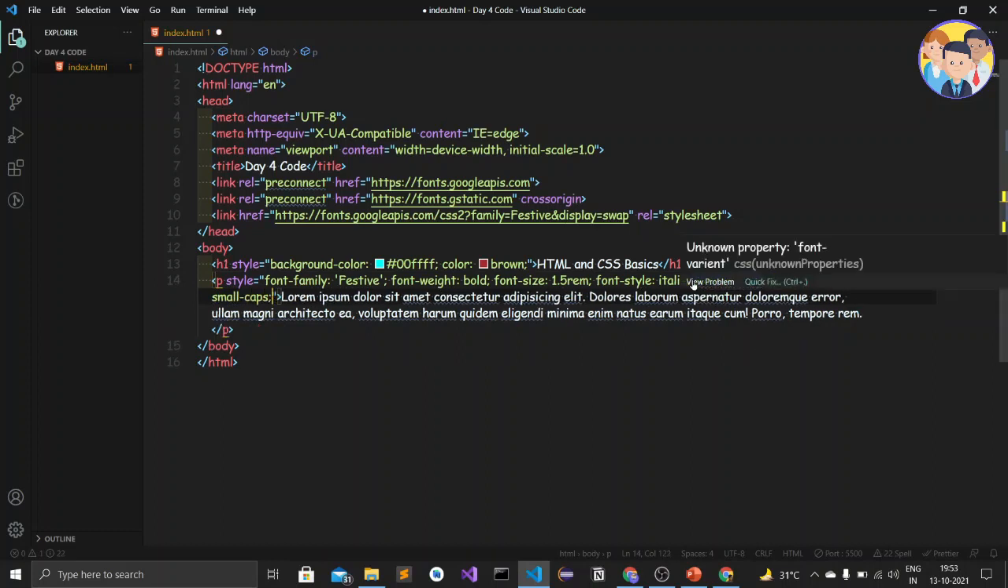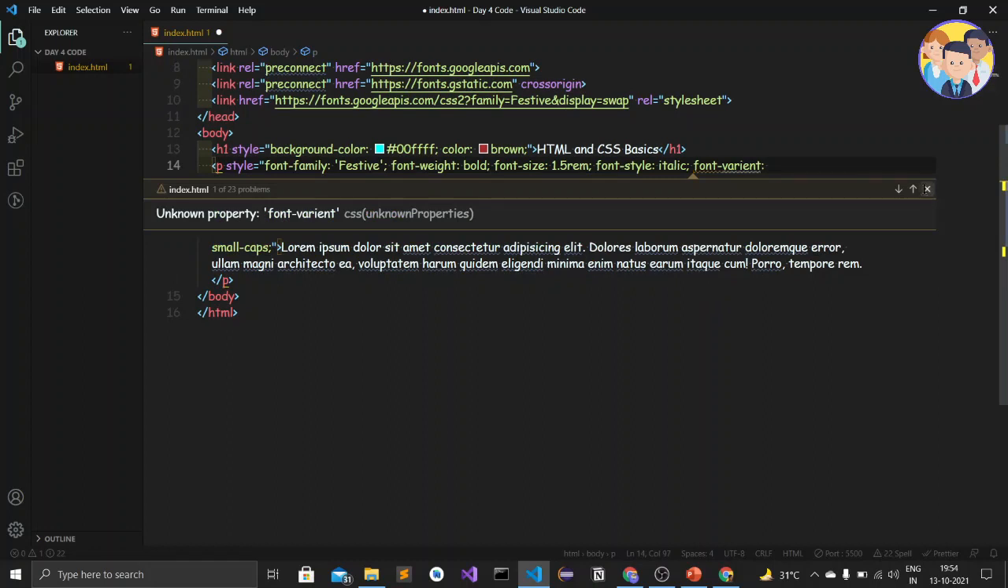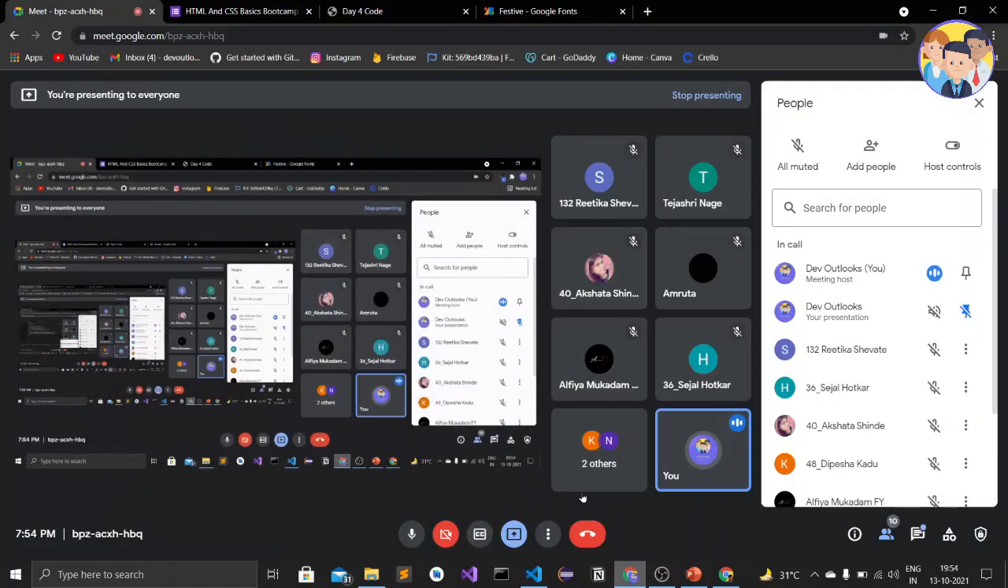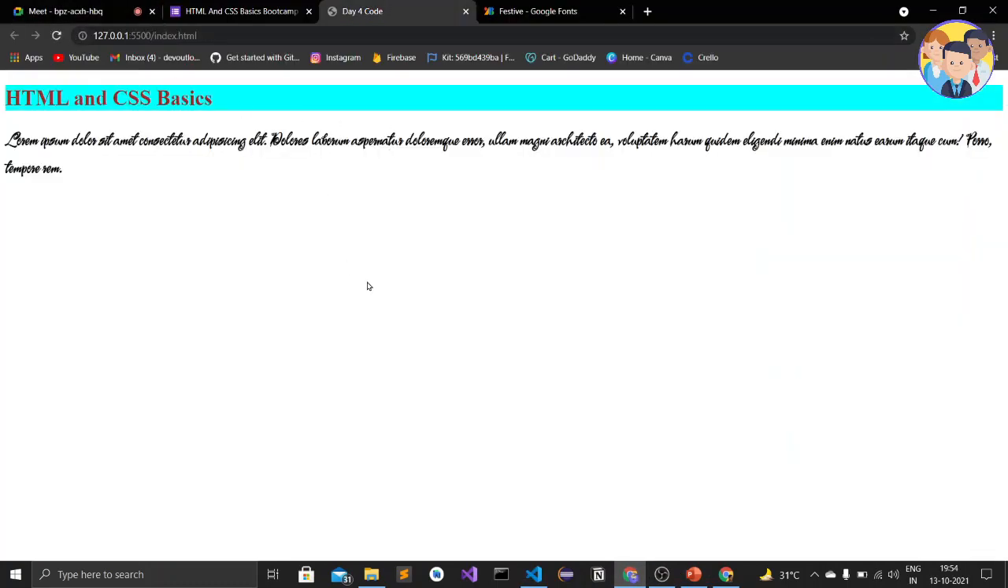I haven't used this font variant. I am using this first time because it is not much important. Okay, so I am using this for your comfort. Okay, so let's save it and see it in the browser. Why it didn't come?